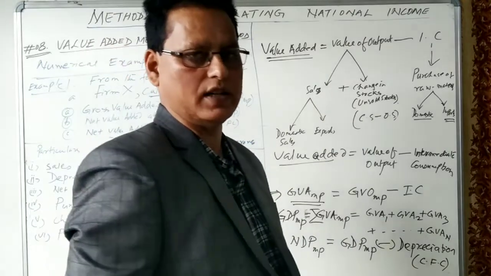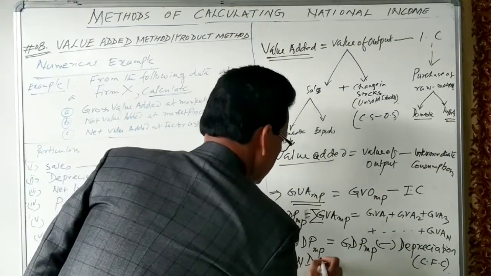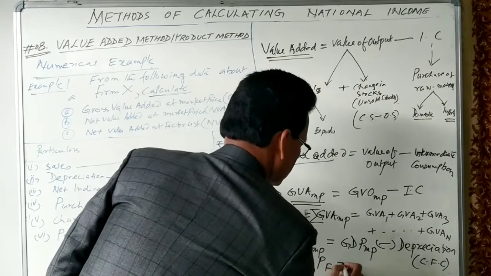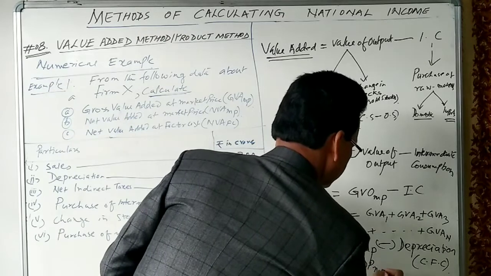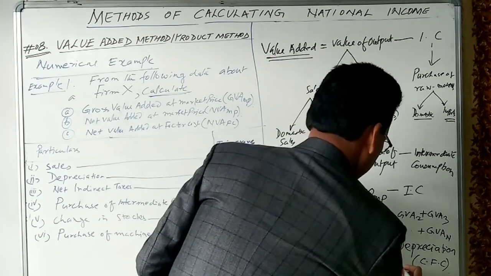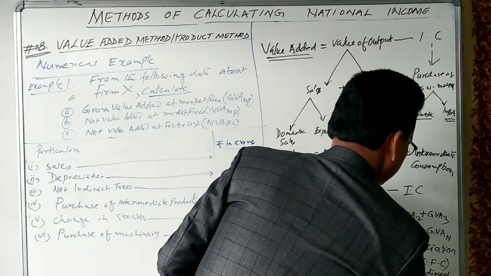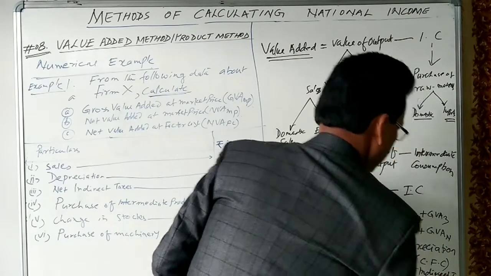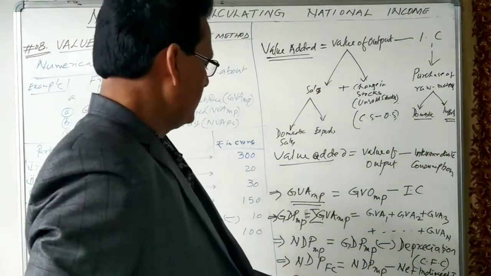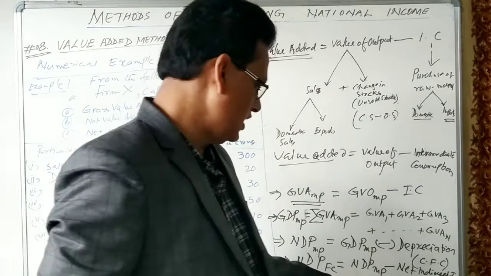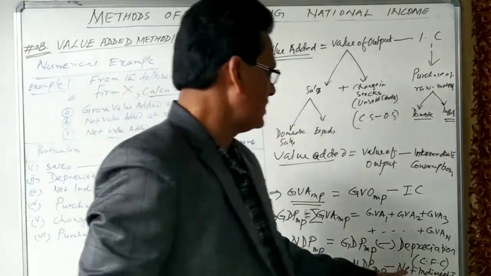From net domestic product, if you want to arrive at NDP at factor cost, NDP factor cost is equal to NDP market price minus net indirect taxes.